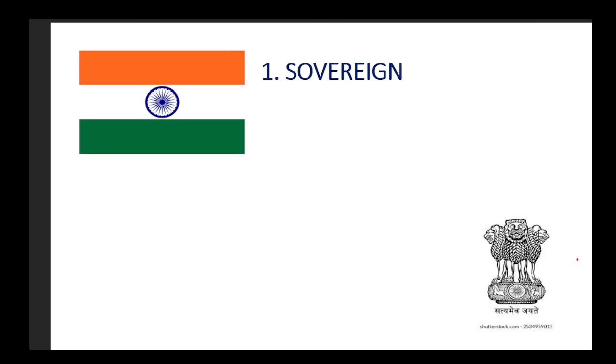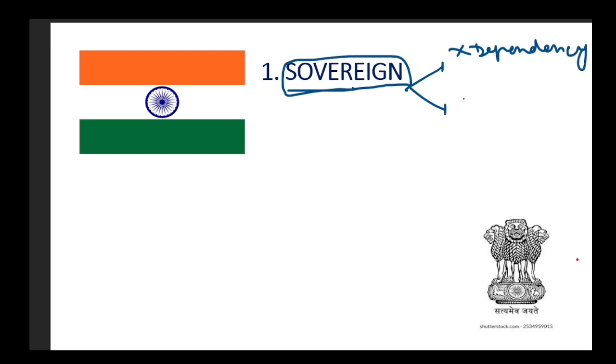The first word is sovereign. Now, what does it mean? It means that India is neither a dependency of someone nor does it have a dominion status. Dominion status means it is a part of an empire. For example, India is not a part of the British Empire. It is its own. It means that it is independent, in simple words.